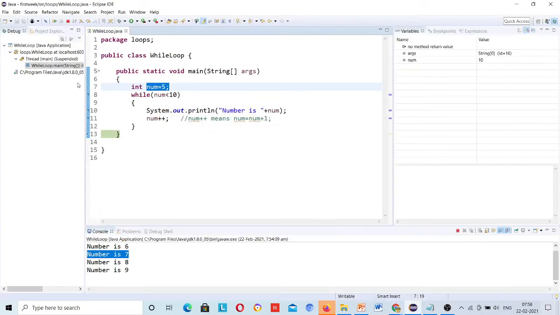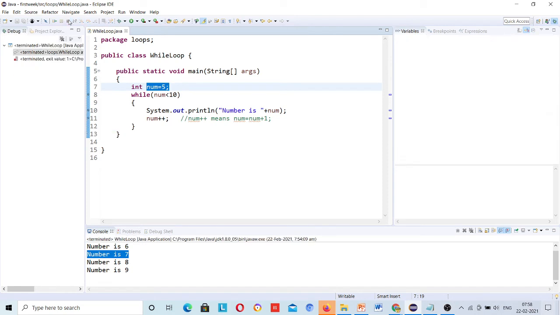Okay, so I'll move to the do while loop.